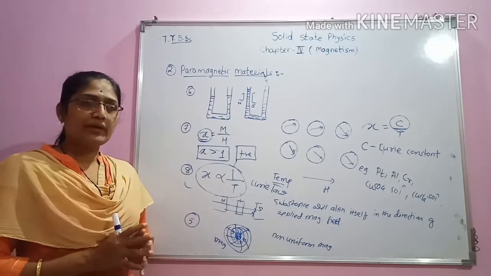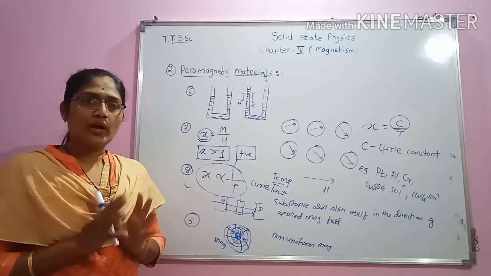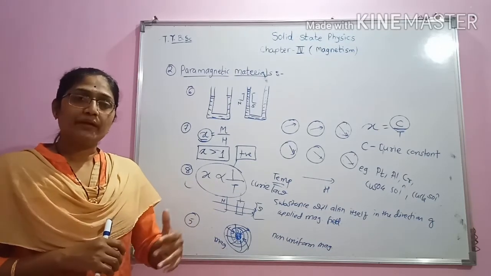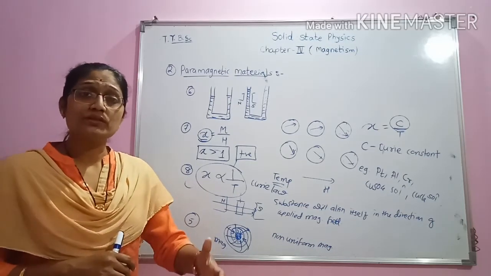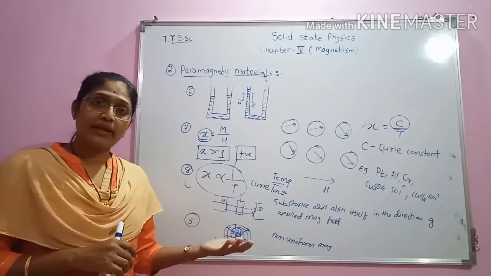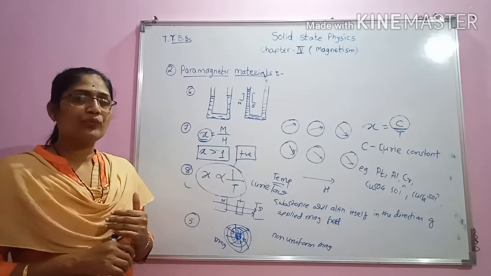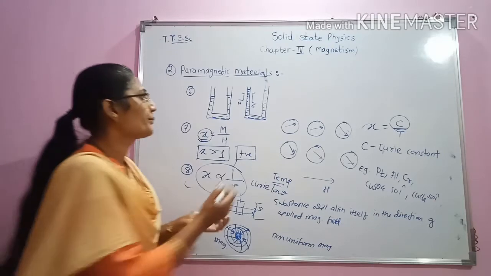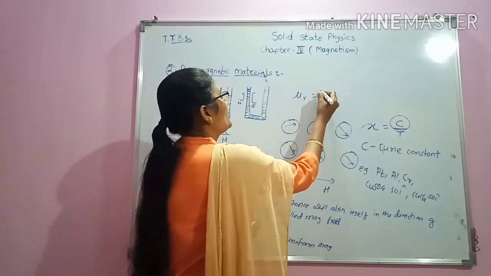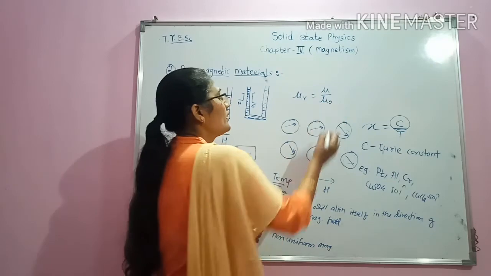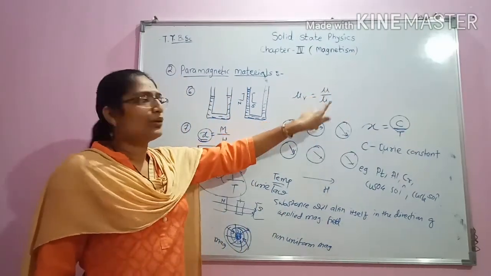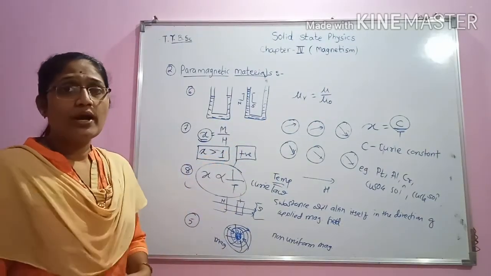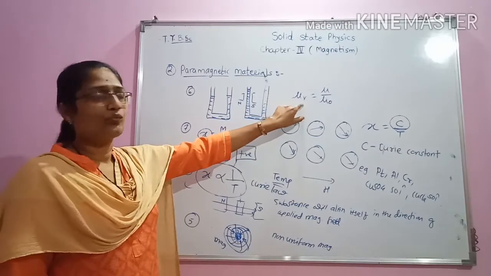If we allow the lines of flux to penetrate through a paramagnetic substance, then there will be penetration through the substance as well as through the air or vacuum, and hence if we calculate mu r, which is mu upon mu naught, that is the permeability of the material to the permeability of free space, then this ratio comes out as positive and greater than 1.